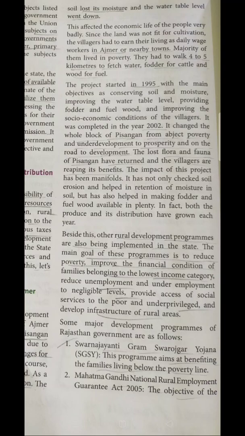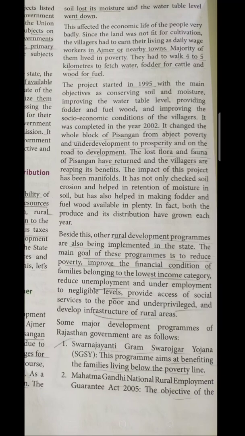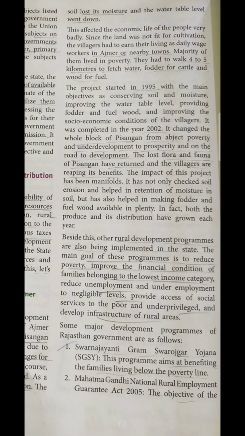Along with that, there are other developmental programs which are being started by the Rajasthan government. This is one of the programs started by the Rajasthan government, and the rest of the programs are Swarnajayanti Gram Swarozgar Yojana. So what is included in this program? The program aims at benefiting the families living below the poverty line. The program is mainly working to give the benefit to the families who are living below the poverty line.